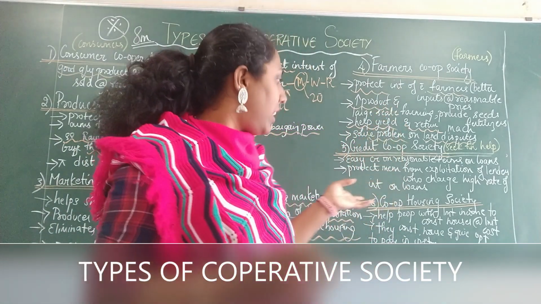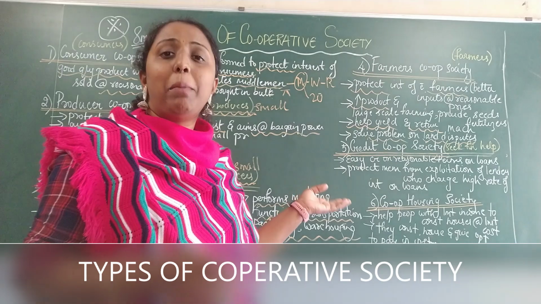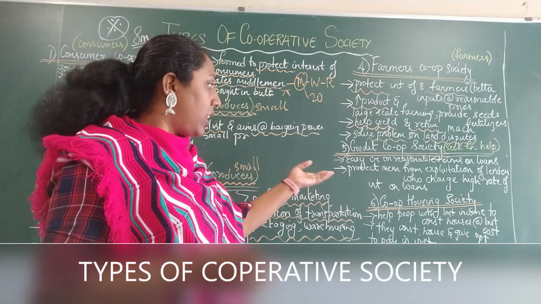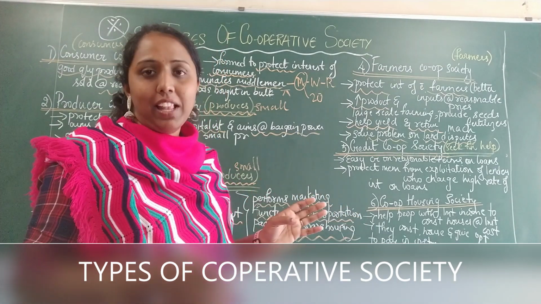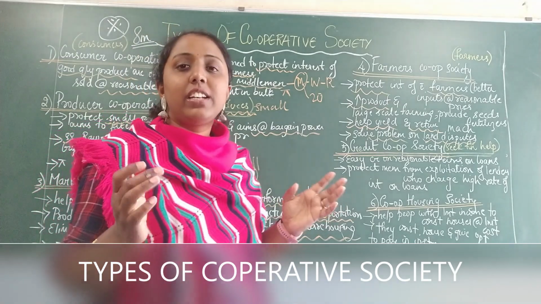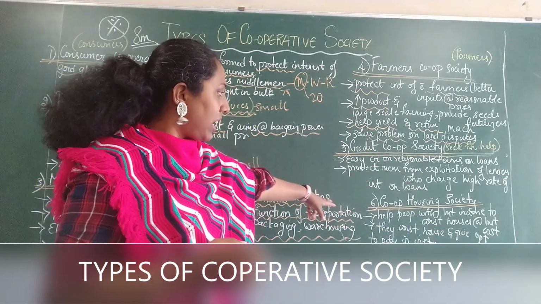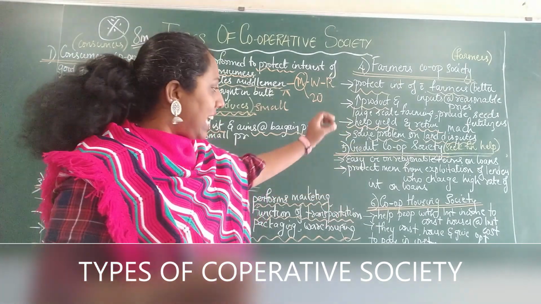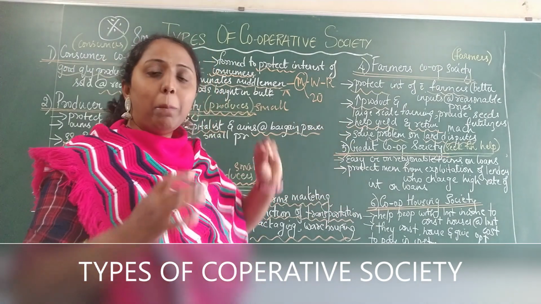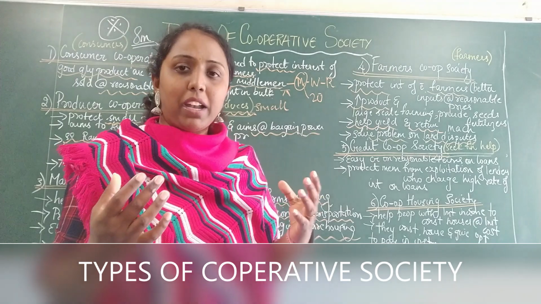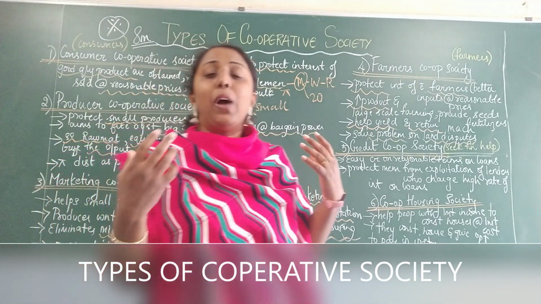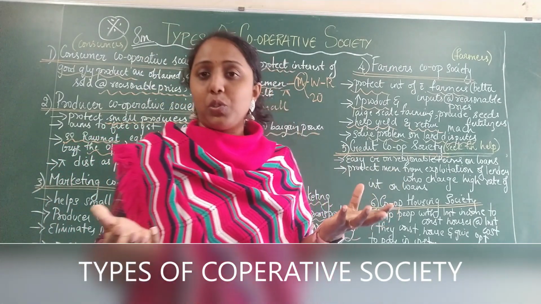Okay, so they also have an option to buy land from this particular housing society as well. So all these are the different types of cooperative society. Who is it helping here? This particular cooperative society is helping people who want to build a house, who want to buy land, who have dreams about having their own houses.